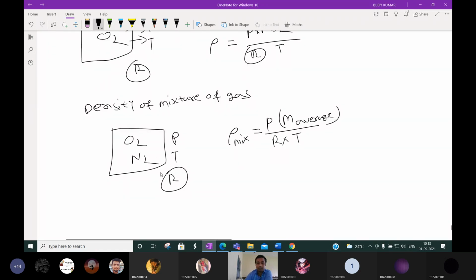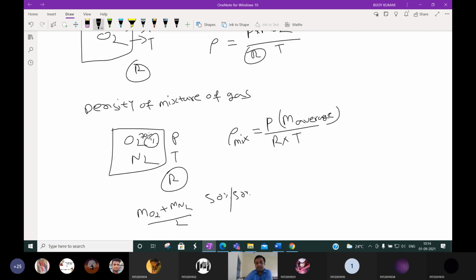How to calculate the average molecular weight? Molecular weight of O2 plus molecular weight of N2, divided by 2. This will be applicable only when they are present 50-50%. If they are present in the same volume, or the same moles, then we can apply this. But the gases may be present at different percentages.